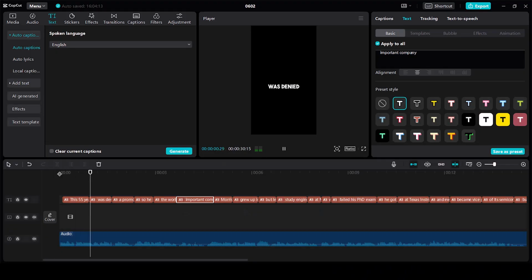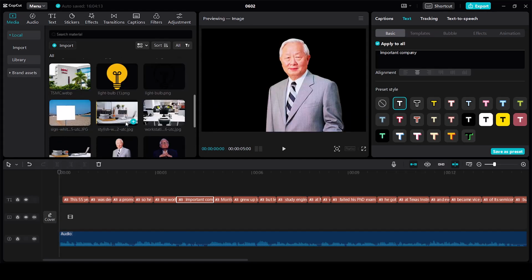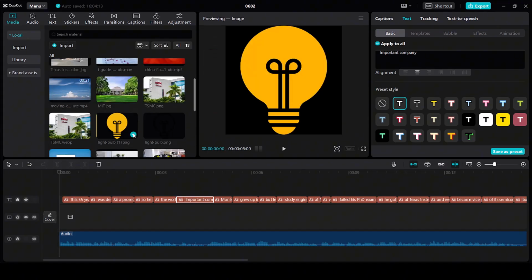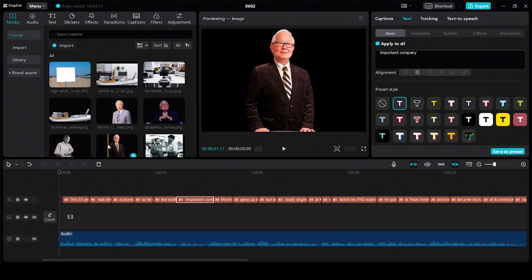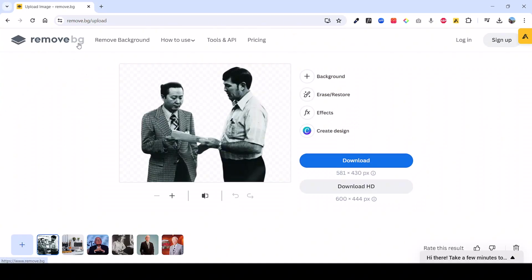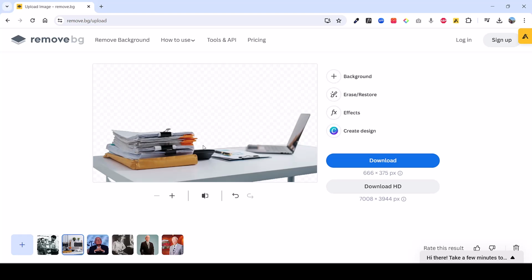This 55-year-old was denied a promotion, so he started the... So the first line that we have is this 55-year-old was denied a promotion. So go to media. Over here, I have got some images. Most of these images are from free sites and from Google. Like all these images which you can see over here, I have simply downloaded them from Google and then just removed the background. For removing the background, I have used remove.bg. You can simply upload the image over here and it removes the background within seconds.